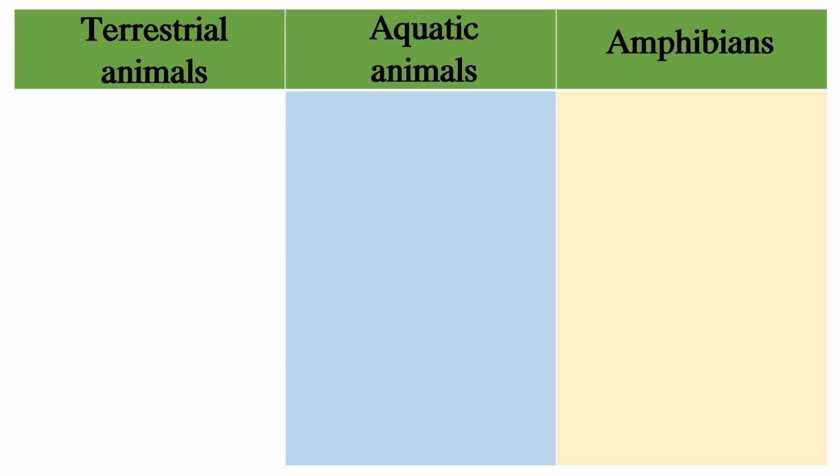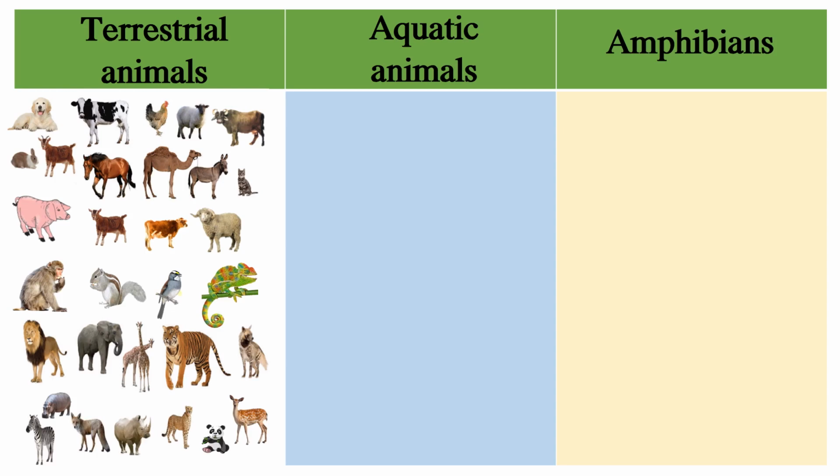Here you classify animals based on the living area. First one, terrestrial animals, aquatic animals and amphibians. Terrestrial animals live on the land. Example, so many animals which are living around us.